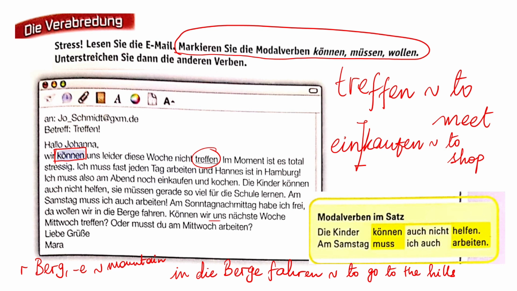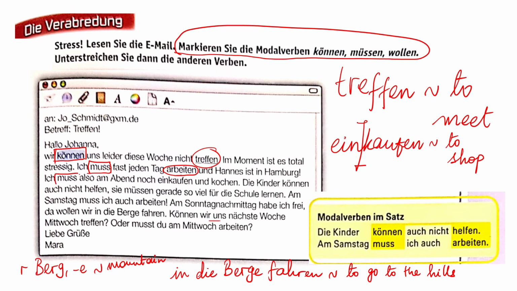Im Moment ist es total stressig. Ich muss fast jeden Tag arbeiten. Muss ist Modalverb, und arbeiten ist Hauptverb. Hannes ist in Hamburg. Ich muss also am Abend noch einkaufen und kochen.